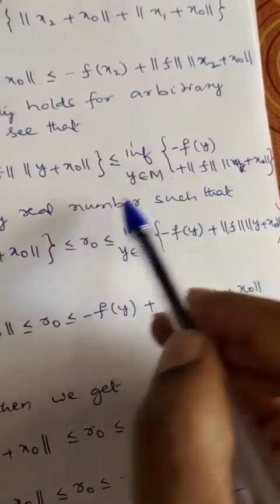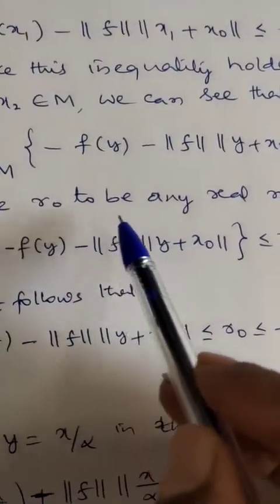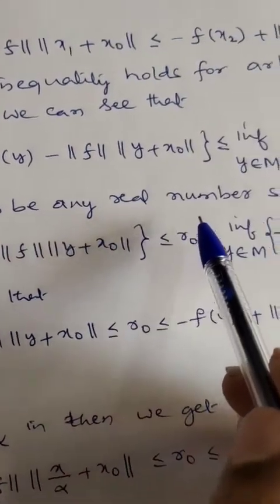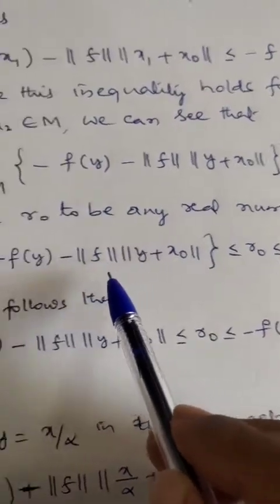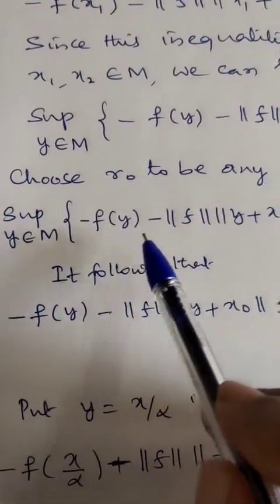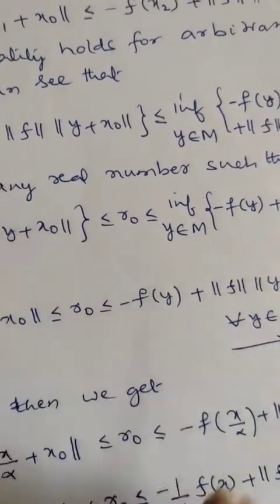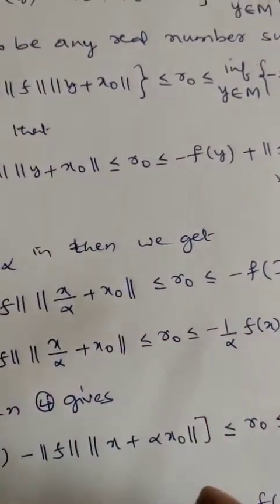Now these are just numbers. So we choose r naught to be any real number that lies between these two numbers, the left side and the right side. I'll choose r naught to be the middle between the numbers.